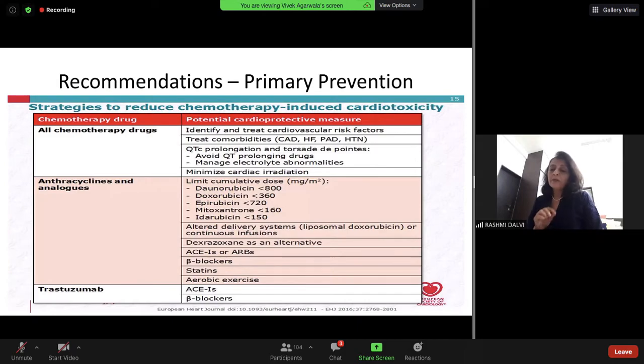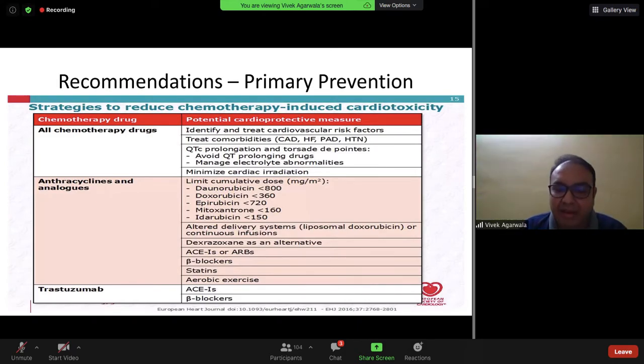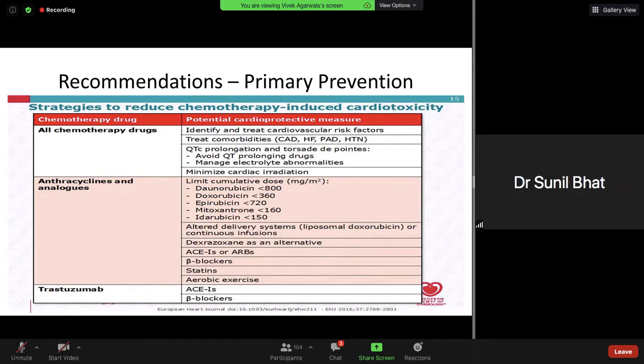So dexrazoxane, any of my panelists, have you ever used this agent? We have always heard of it right from our residencies, but have we ever used it? Has anyone seen it? I've never seen dexrazoxane in my life. I don't know whether it's available. Vivek, it's not available in India, but we have used it in Sydney.